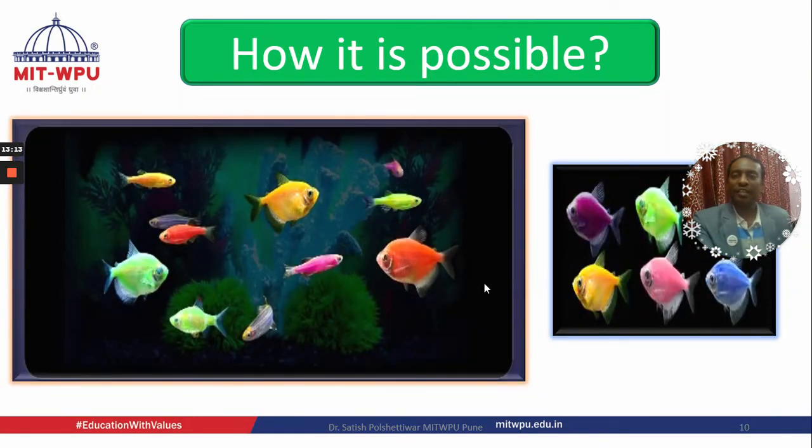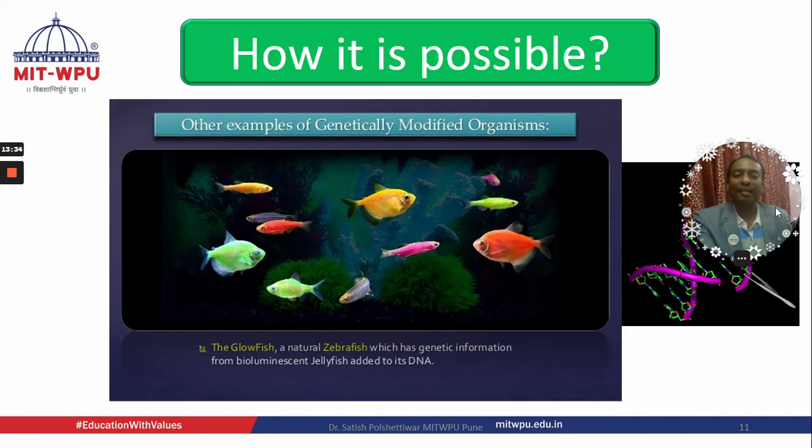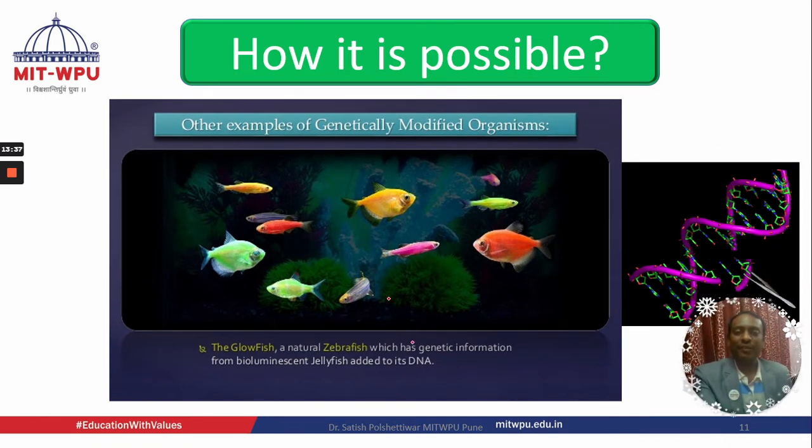Again, look at this image. This is the fish, a golden fish. You can see a multicolor fish. How is it possible? Again, this is another product of genetically modified organisms, GMO, which is another breakthrough innovation in the field of biotechnology, where one can prepare these colored fish. We can insert that gene of interest into that fish, and one can get the desired effects. That is a kind of zebra fish, which has genetic information from bioluminescent jellyfish added to its DNA, so we can get that glowing. This is another example of a genetically modified organism, which is another application of this biotechnology.